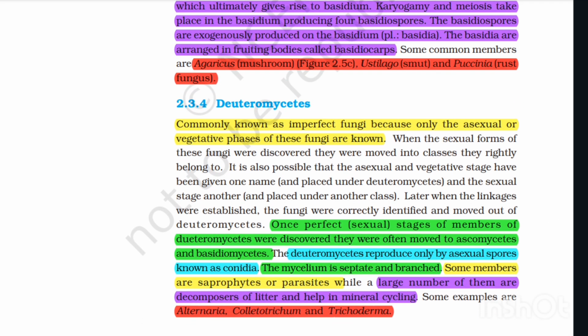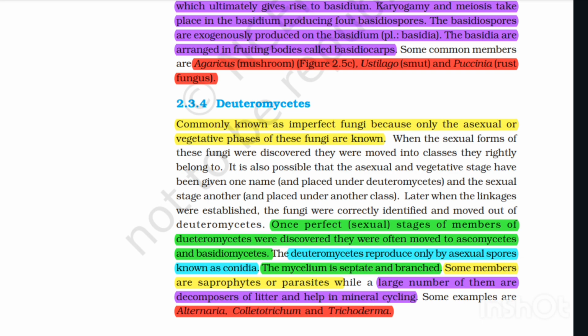2.3.4 Deuteromycetes, commonly known as imperfect fungi, because only the asexual or vegetative phase of these fungi is known. When the sexual form of these fungi was discovered, they were moved into the classes they rightly belong to.